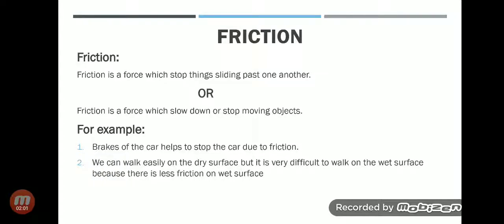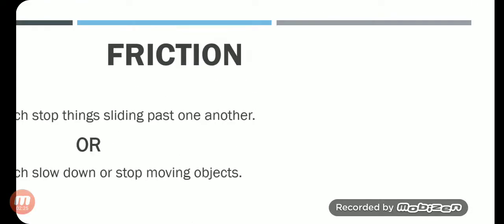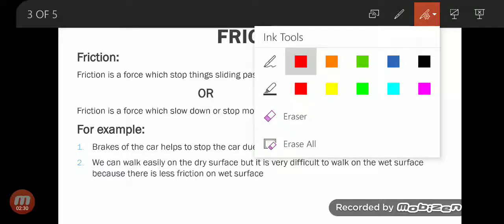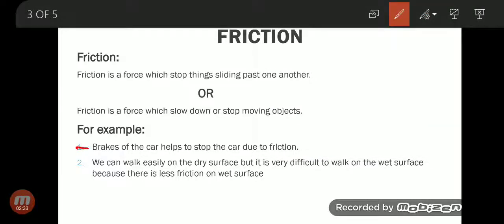For example, if you are driving a car and you apply the brakes, what will happen? The car will stop. Okay, so it is due to friction, because brakes are applied on the wheels of the car, and due to friction the car will stop. So our first example is that brakes of a car help to stop the car due to friction.